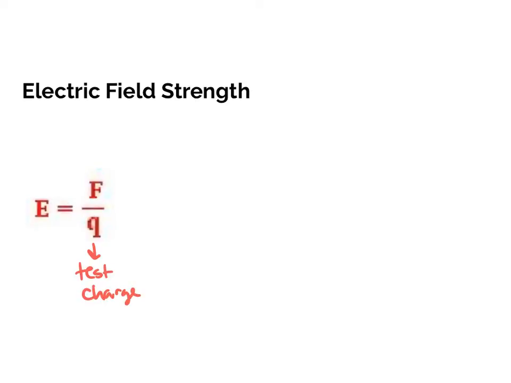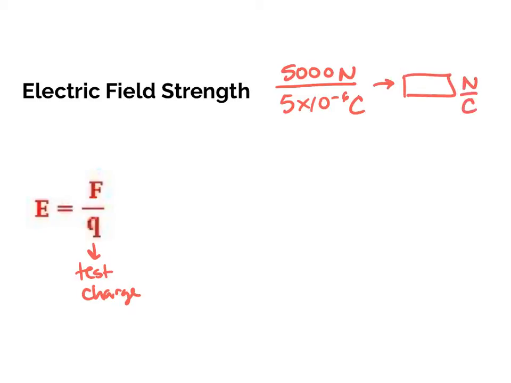So for example, if it experienced, I'll write it up here, about 5,000 newtons of force, and that the charge was, let's say, 5 times 10 to the negative 6 coulombs, then we could represent the strength of that field. And unit-wise, you're going to see that it's newtons per coulomb.